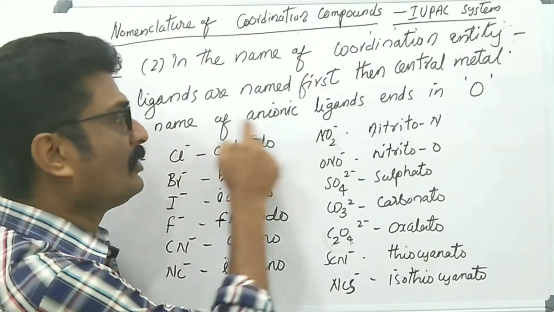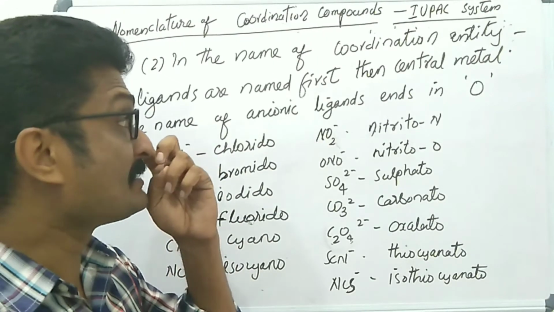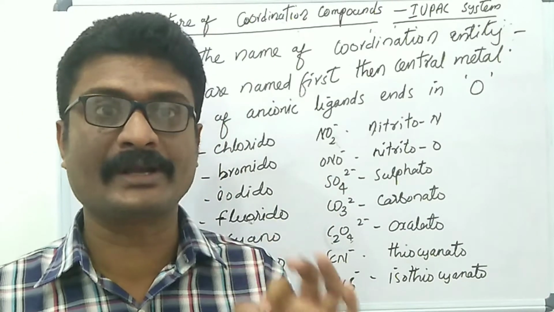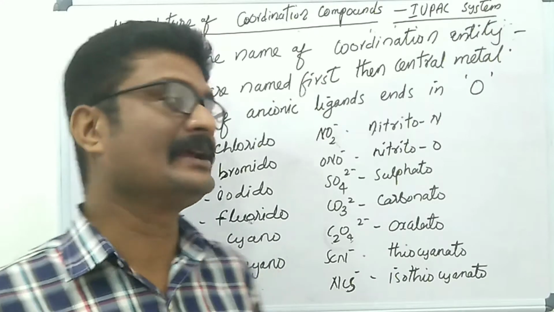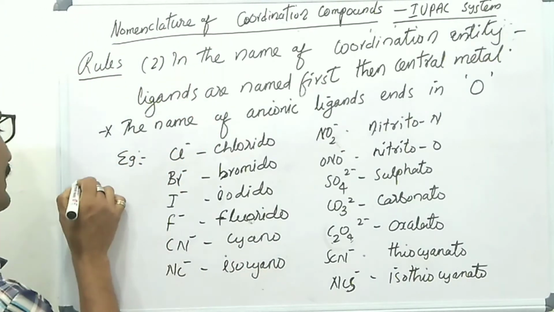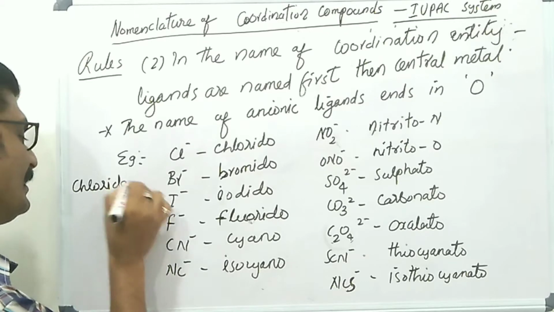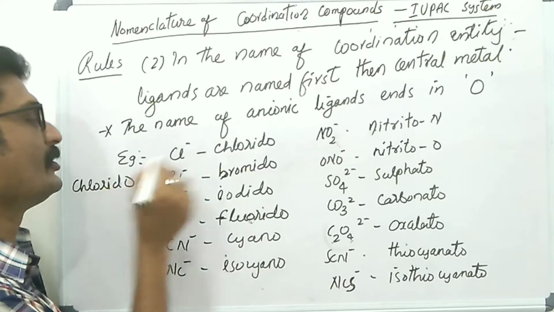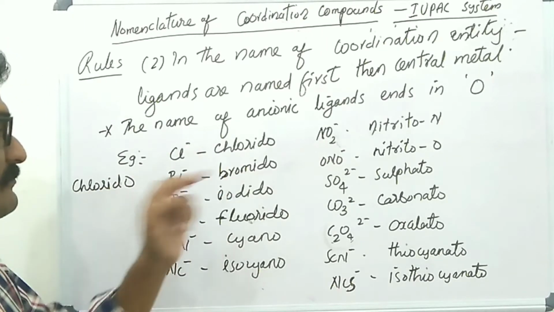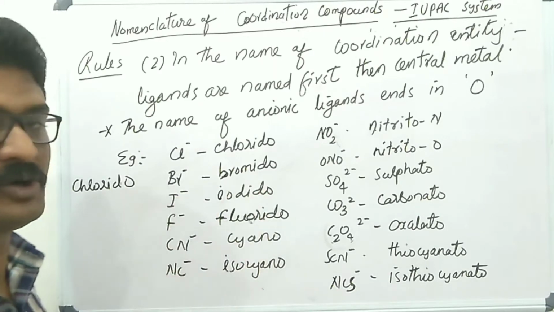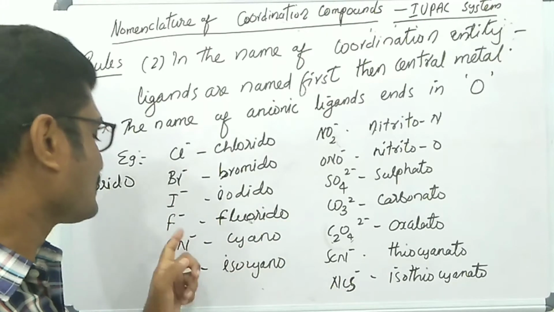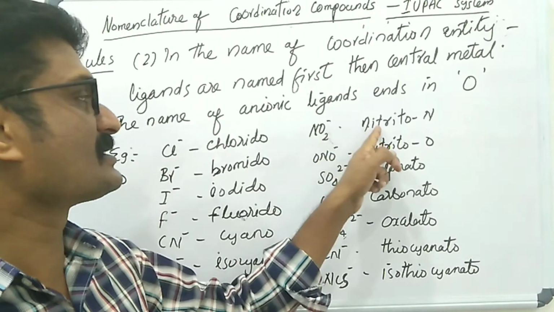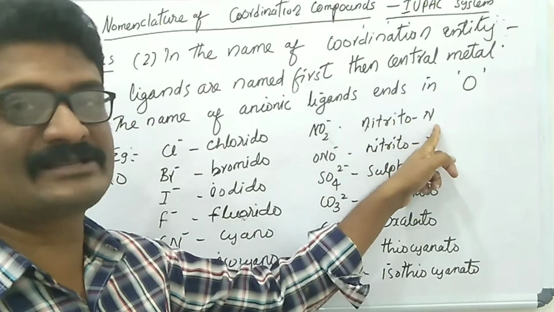Please listen. The name of anionic ligands ends in O. Cl- is chloride ion. If Cl- acts as a ligand, its name ends in O, that means chlorido. Then Br- bromido, I- iodido, F- fluorido, CN- cyano, NC- isocyano, NO2- nitrito-N. Here N is the point of attachment.